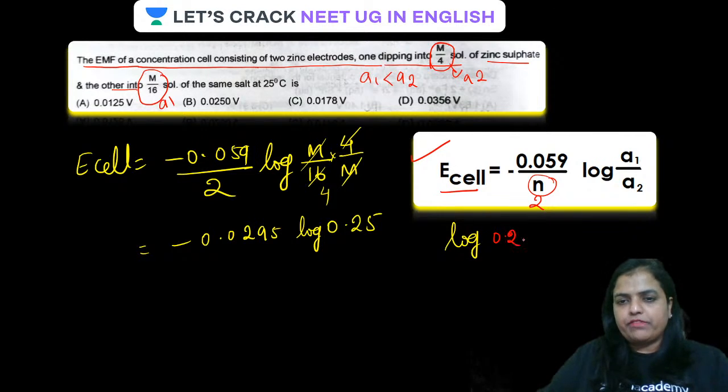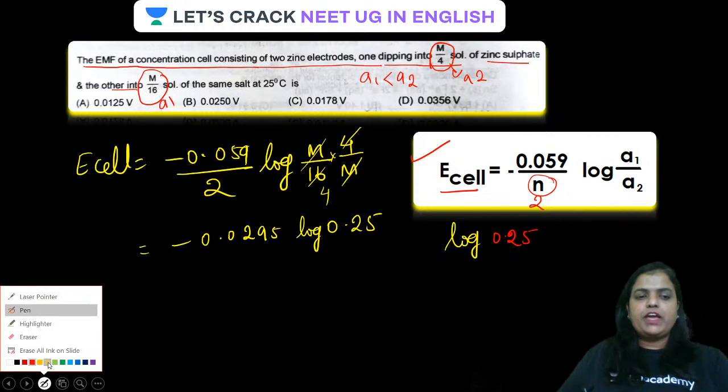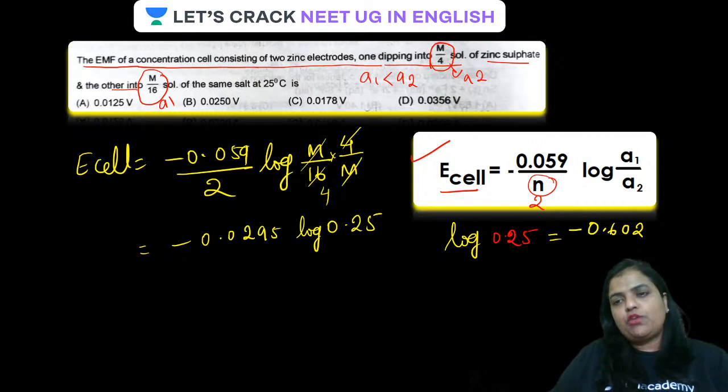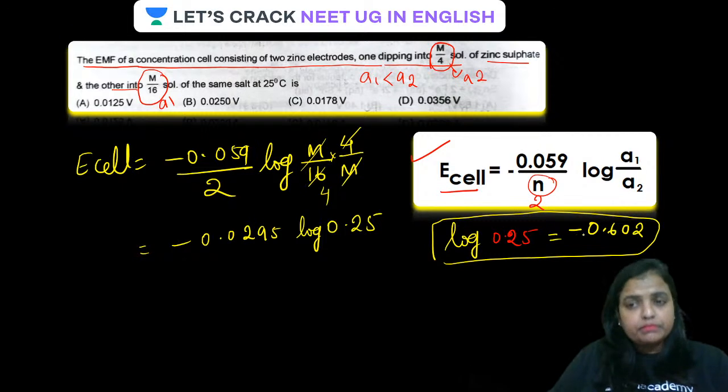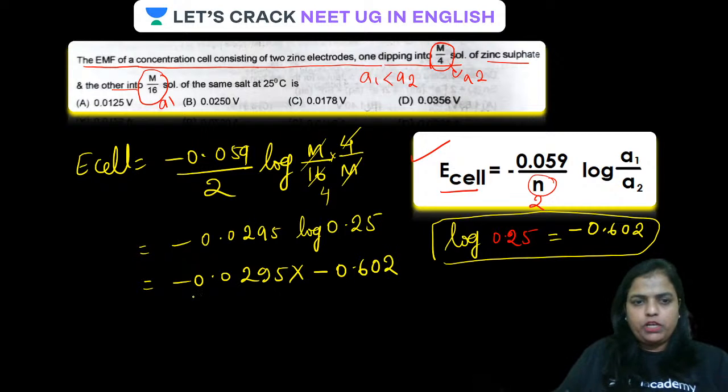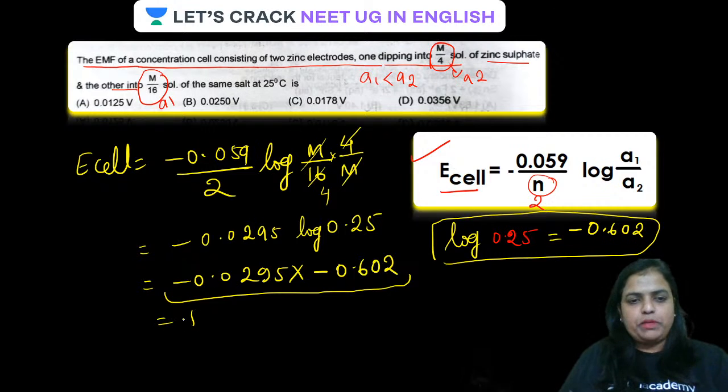Log 0.25, guys, the value of log 0.25 will be given in the paper. Don't worry. How much is the value of log 0.25? It is minus 0.602. Just put that value over here. All clear? Now multiply this. No doubt, minus into minus has to be plus.